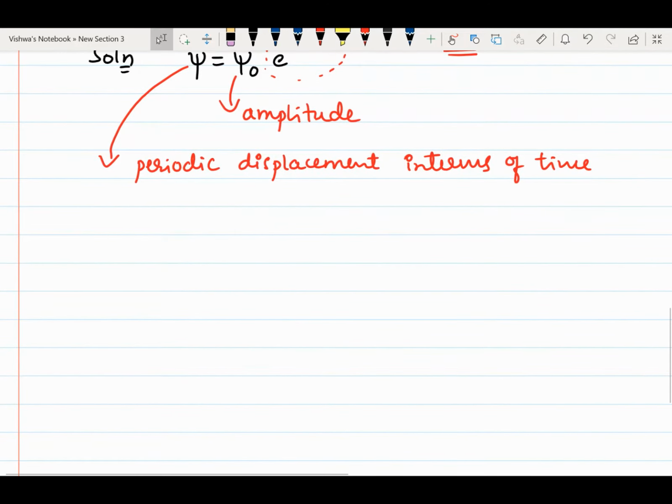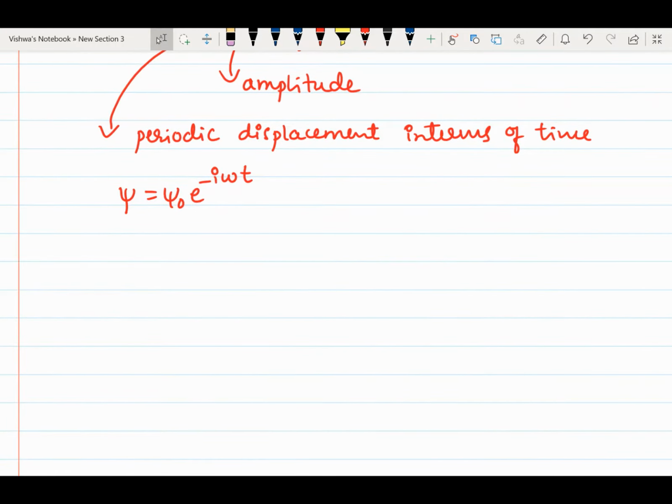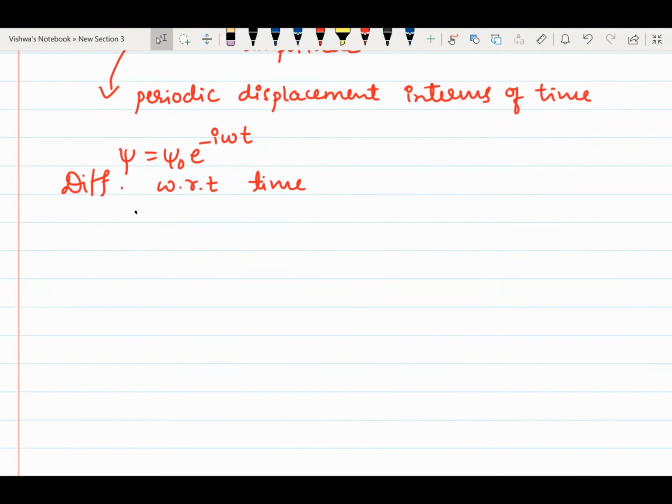Now, if I differentiate the wave equation, that is ψ = ψ₀ e^(−iωt), with respect to time, what will we get? ∂ψ/∂t = ψ₀ e^(−iωt) (−iω).